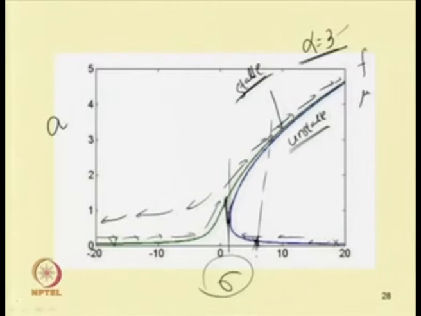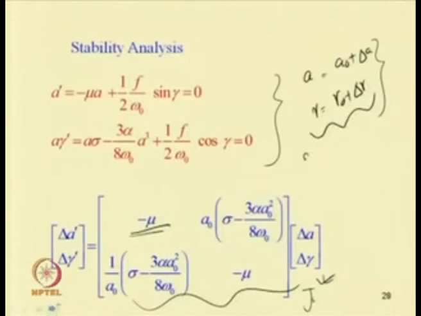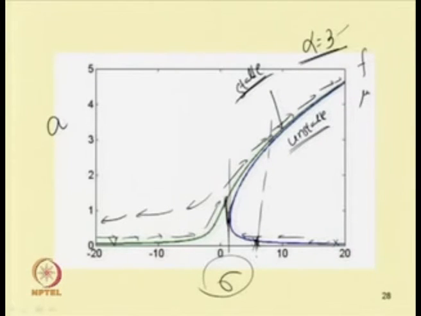Now, for the different responses that we have plotted, at this response, or for this one value of A and gamma, by substituting this A 0 and gamma 0 in this equation we can find the Jacobian matrix, and by finding the eigenvalues of this Jacobian matrix we can study the stability of the system. When the real part of the eigenvalue is negative, the system is stable, and when it is positive the system is unstable. In this way, one can observe that this upper branch is stable and this lower branch is also stable.